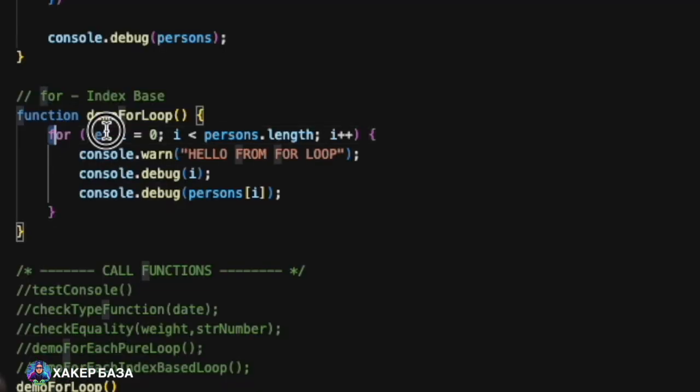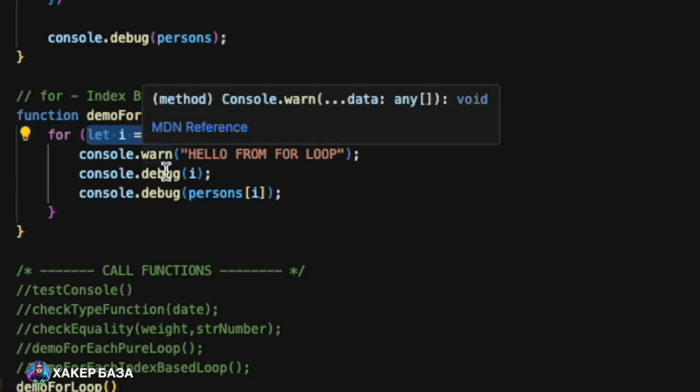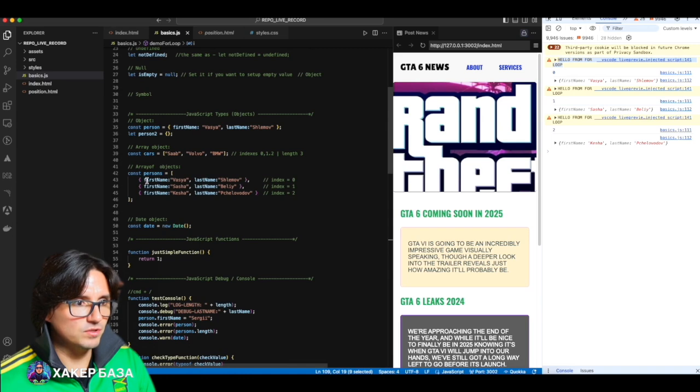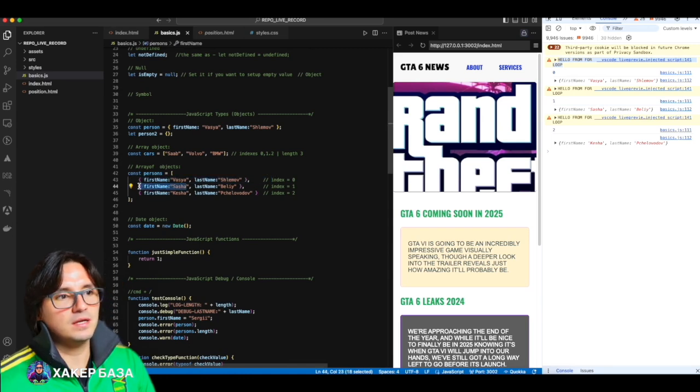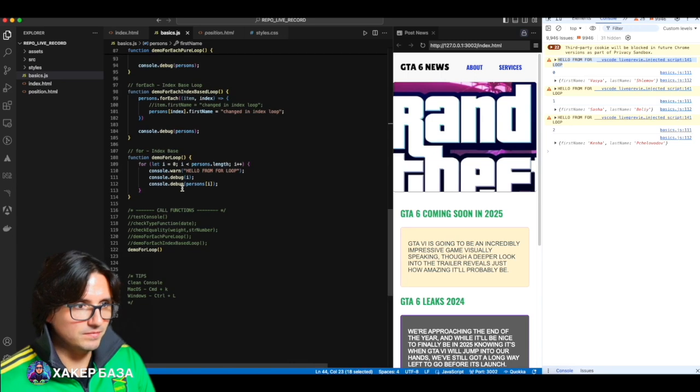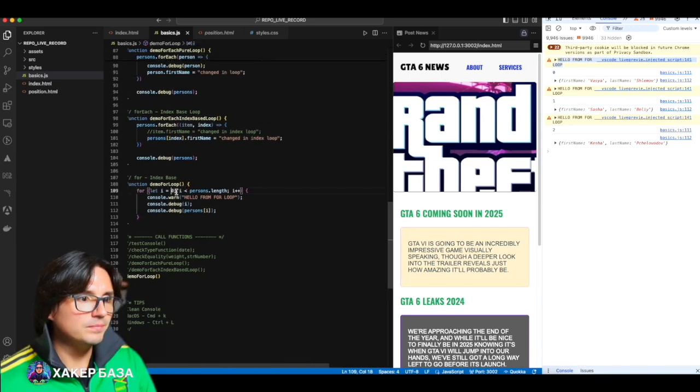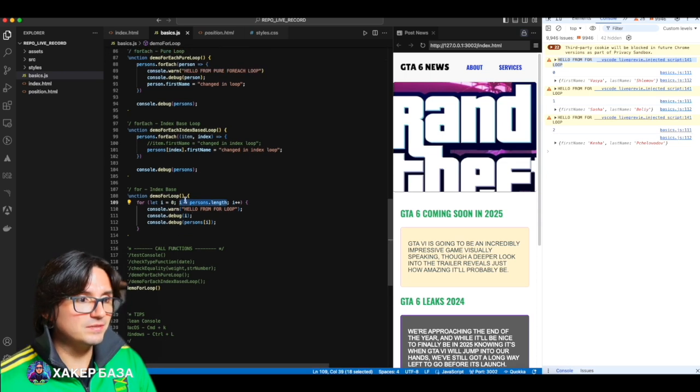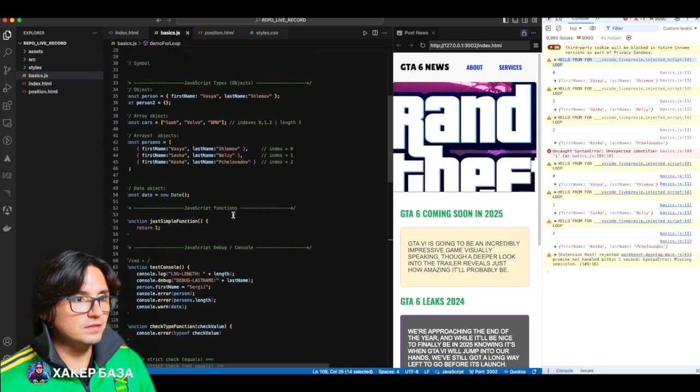What does this mean? That's all. Just remember. For loop starts at the beginning. Let i equals 0. This means we set the start of the index from where we will start. That is, we will start, roughly speaking, from here with 0. You can set it to 1, so we will start, for example, from 1 if we want. But often no one uses it. Often it's not necessary, we just start from 0. Second, it's up to which element we want to go. Less than persons, this is our object that contains persons. Length, it's length. What does this mean? It means that we will loop through from here to here.